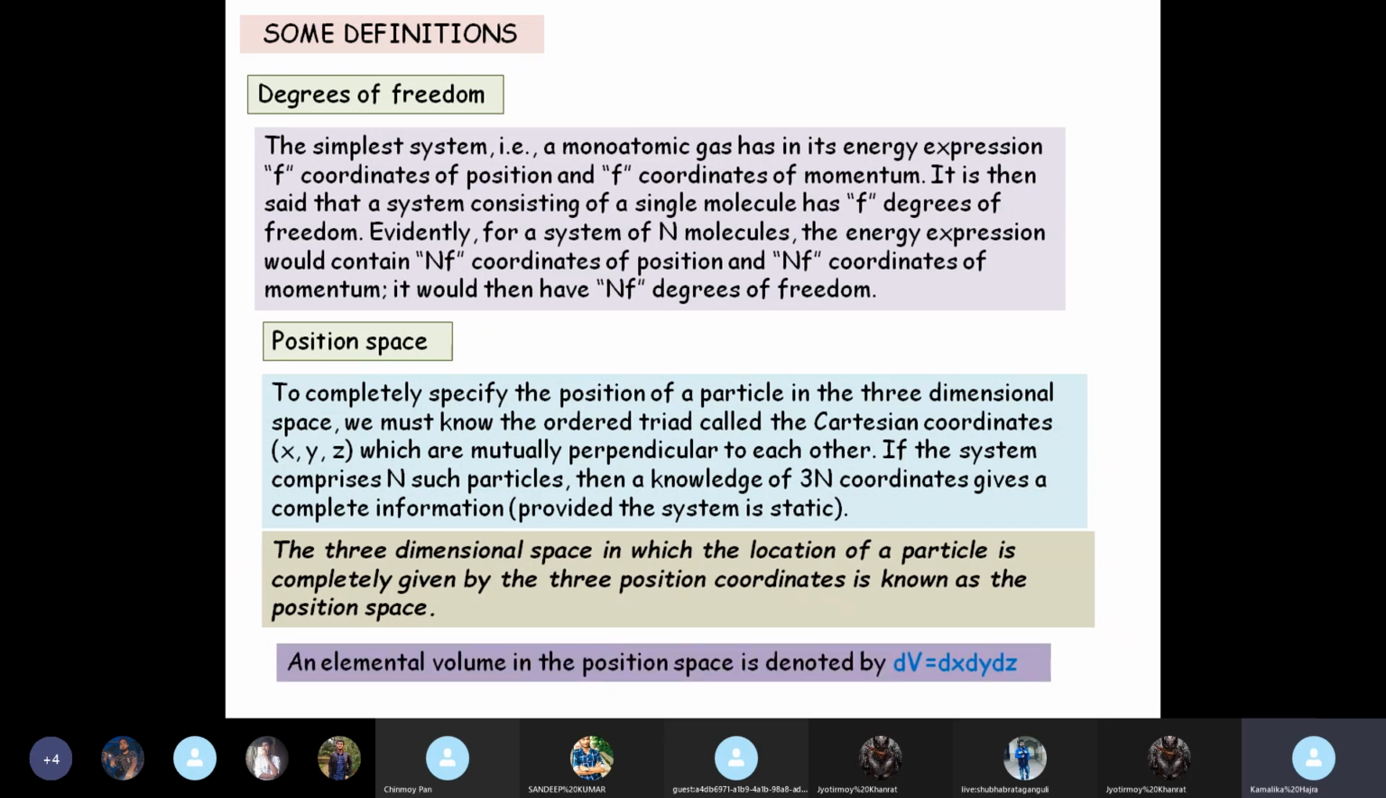And an elemental volume in the position space is denoted by dV equal to dx dy dz. If we go to other curvilinear coordinates, the basic derivation is done in terms of the Cartesian coordinates, using which we find out the unit vectors etc. in the curvilinear coordinates. Okay, so the basic space is still Cartesian, and the elemental or infinitesimal volume is denoted by dV equal to dx dy dz.